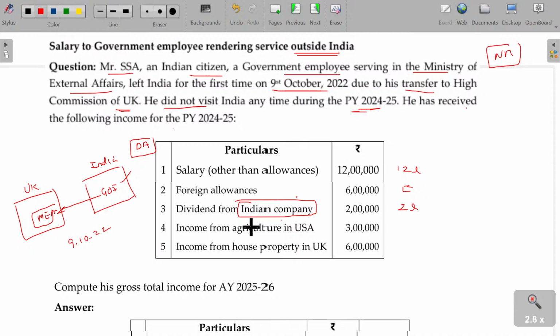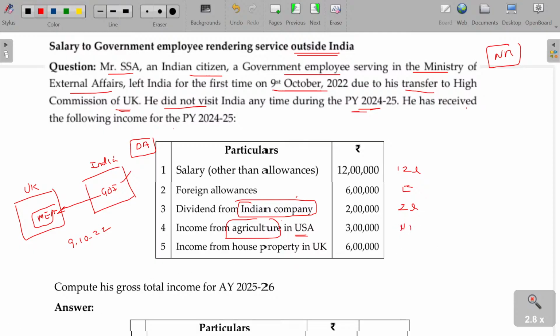And what about the income from agriculture in USA? Agriculture income in India is exempted. Agriculture income in foreign is taxable, but it's a foreign income. Foreign income will be taxable only for ROR case. He is not being the ROR, so it's not taxable.